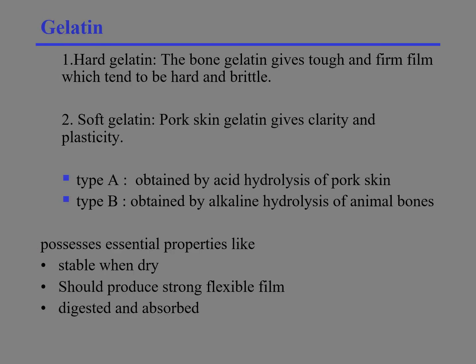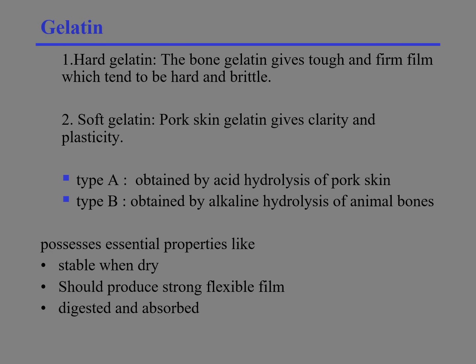Gelatin is the material which is used for the preparation of the capsule. There are two types of gelatin which are used for capsules, hard gelatin and soft gelatin. Hard gelatin, the bone gelatin, gives a tough and firm film which tends to be hard and brittle and is used for the preparation of the hard gelatin capsule. Second, soft gelatin, pork skin gelatin, gives clarity and plasticity to the capsule.